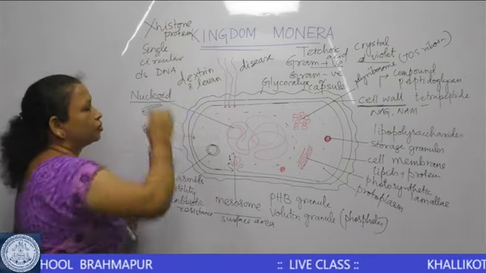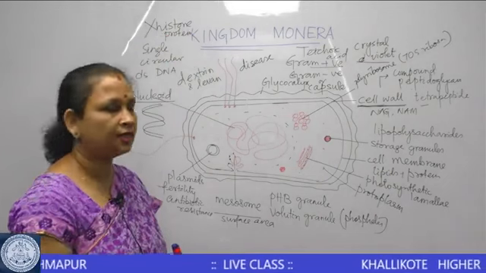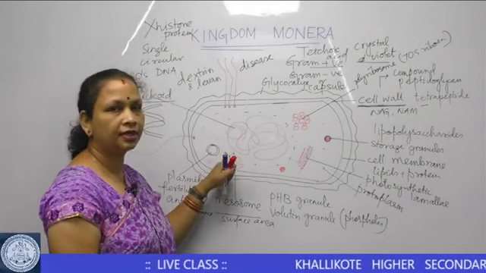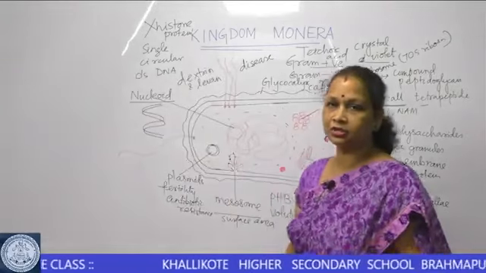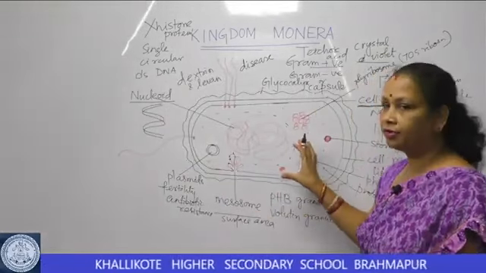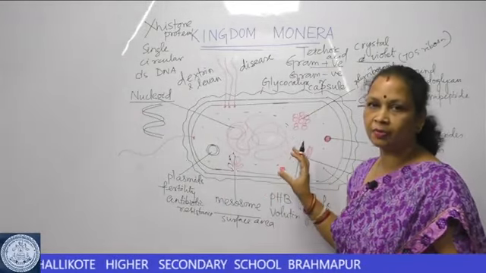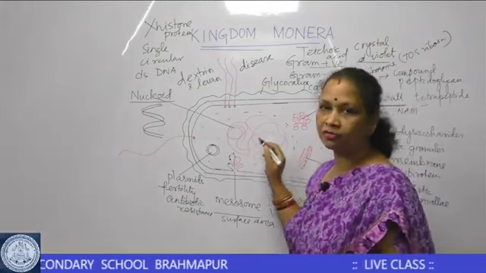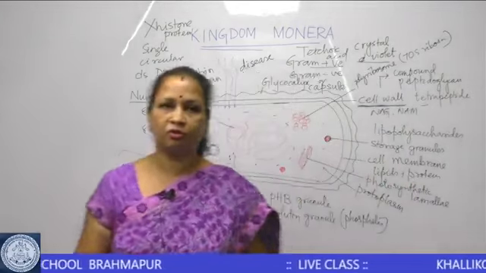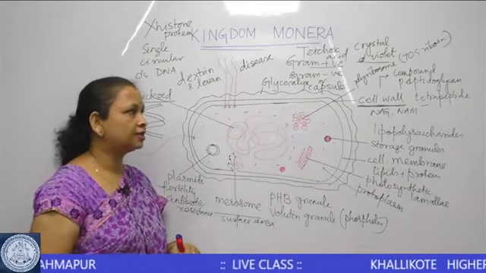So, histone protein is absent in the bacterial DNA. This DNA of bacteria contains all the essential genes that are required for the survival of a bacterial cell. So, this is the characteristic feature of the nucleoid or the genophore of the bacterial cell.